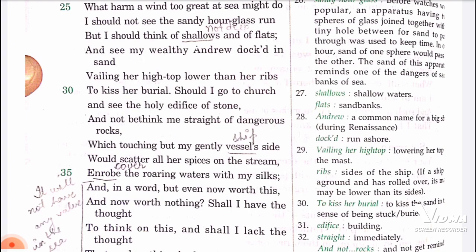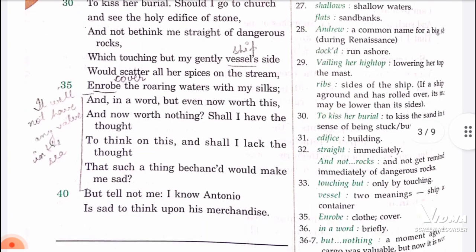In one moment only he will be bankrupt, meaning he would have no money, if his spices were gone into the sea water and its silk also gone into the roaring water of that sea or ocean. He is saying that in one moment I would be bankrupt, I would be a roadside person.